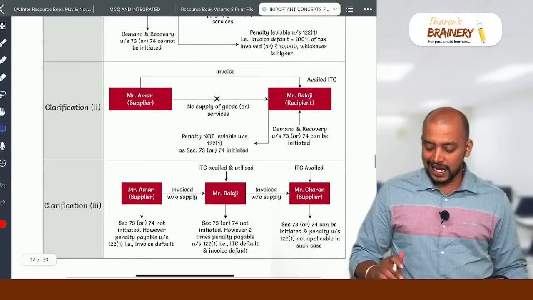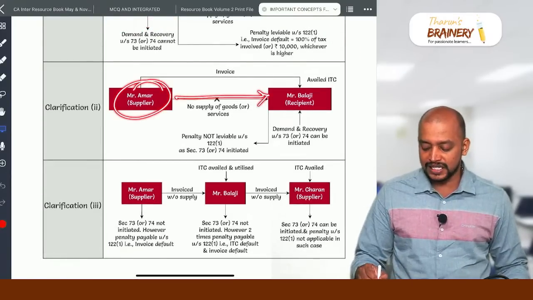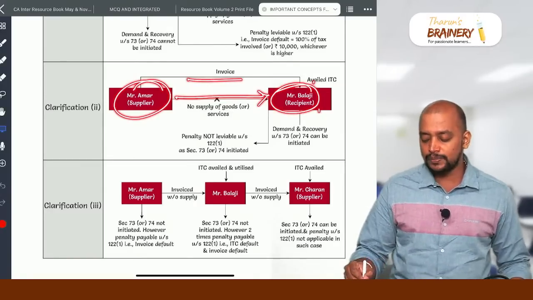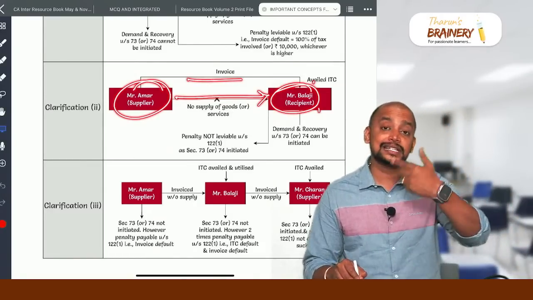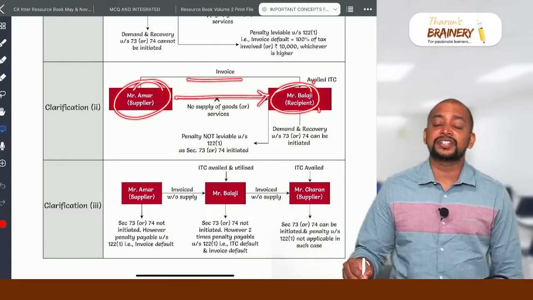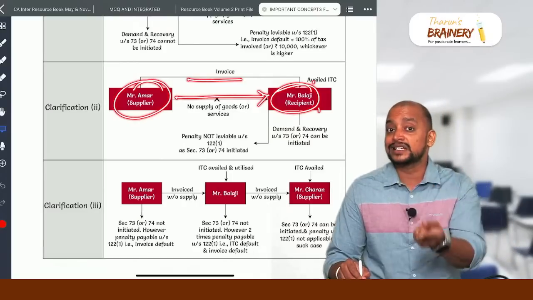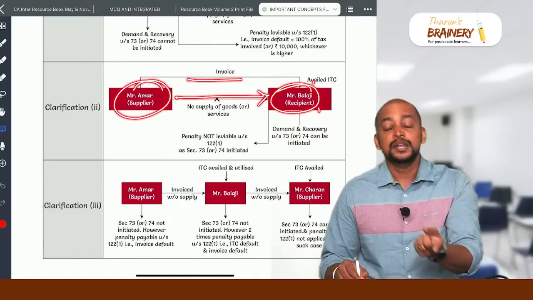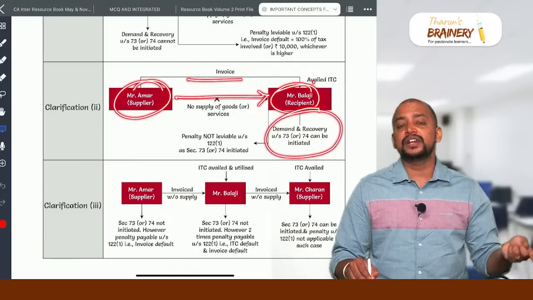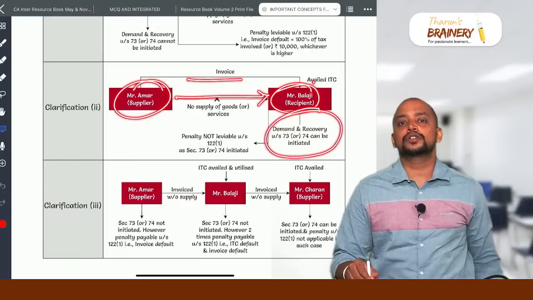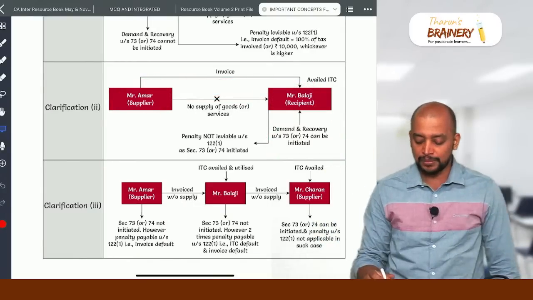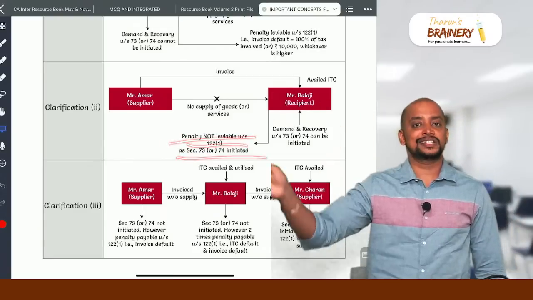Then another case, Mr. Amar is making supply of goods or services to Mr. Balaji, not making supply of goods or services, but just raises the invoice. Now what Balaji did, he availed the ITC and adjusted against his liability. Then in that case, whether on Balaji demand and recovery can be initiated under 73/74, yes, because he availed the ITC and adjusted against the liability means there is a short payment of tax. Because there is a short payment of tax, demand and recovery under 73/74 can be initiated. Then penalty will be under 122 subsection 2. So therefore, on Mr. Balaji, penalty under 122 subsection 1 will not be applicable, will not be initiated because 73/74 is initiated.